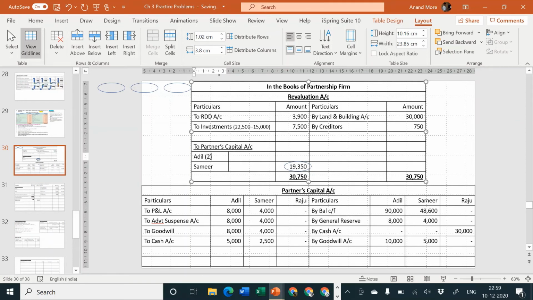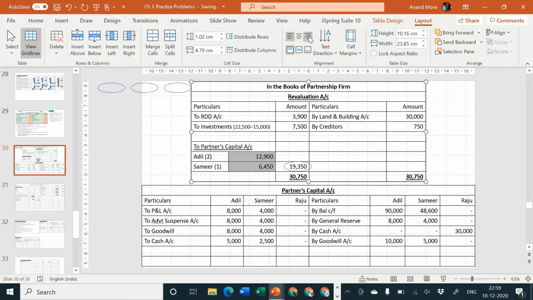Old ratio is 2:1, so I'll consider 2 and 1. Okay. 19,350 to be divided by 3 multiplied by 2. So 6,450 for Samir, and into 2, 12,900 for Adil. Amount columns are always right aligned.